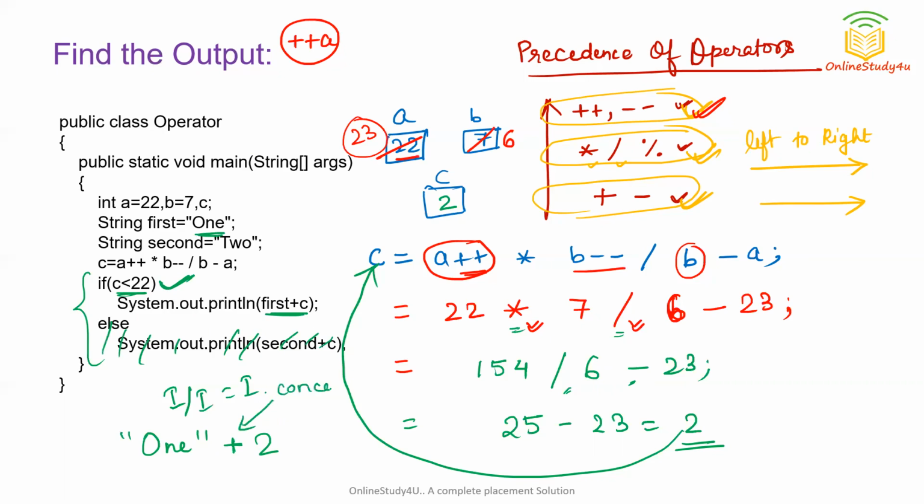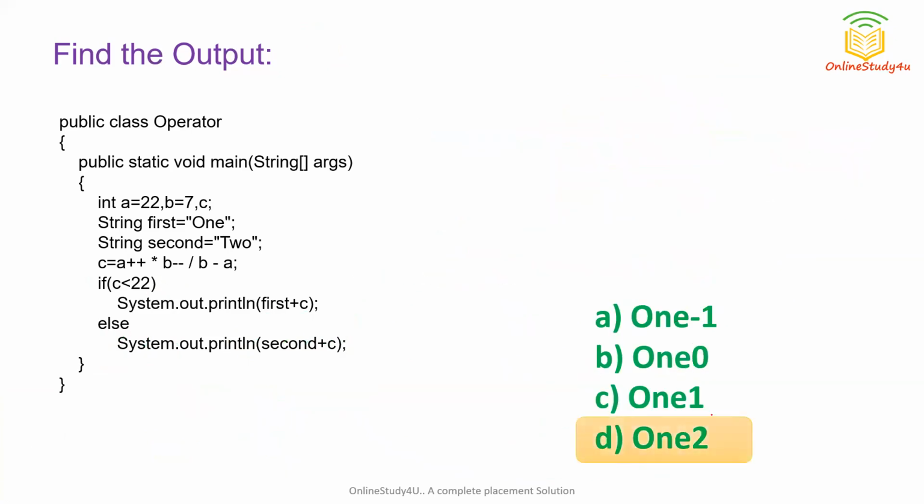It will just print them by sticking them together. So the output will be 12. This will be the correct output. If I show you the options, you can see the last option is correct. So this plus operator acts as concatenation when used between a string and a numerical value.